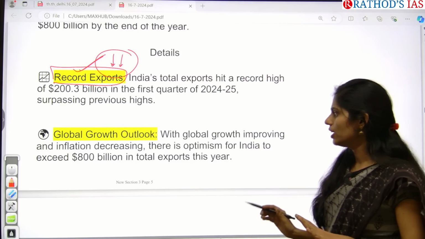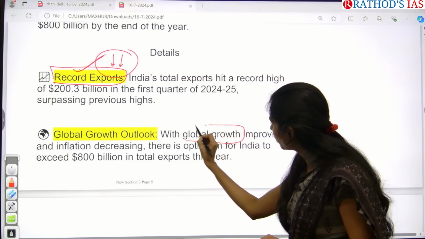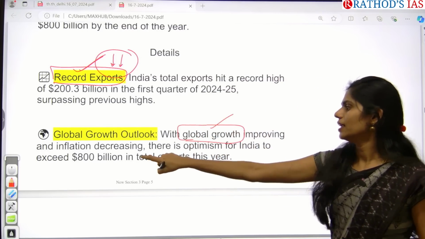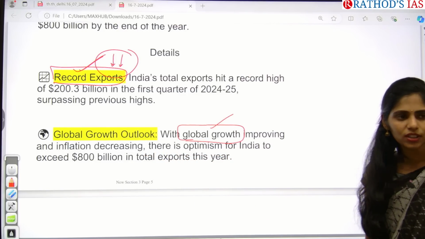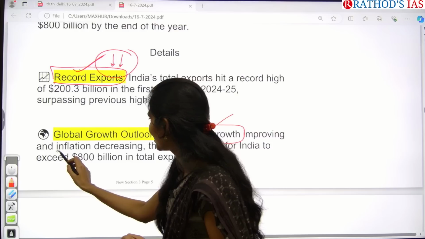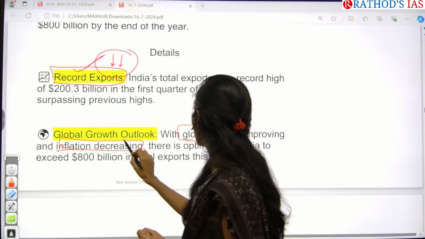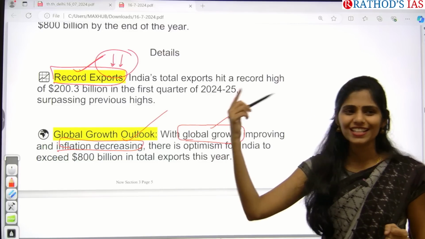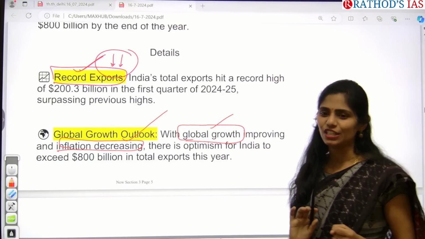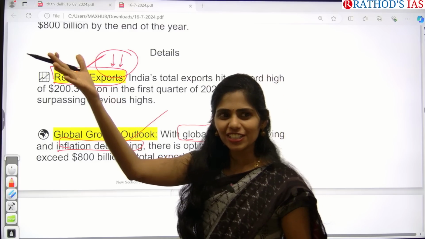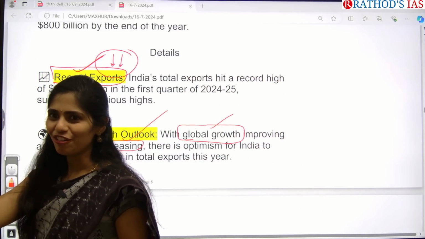And also here, across the world what happened, there is increasing growth and inflation is decreasing in other countries. So because of this also there is an impact on our country's exports. If there is no inflation, there means prices will be decreasing there.